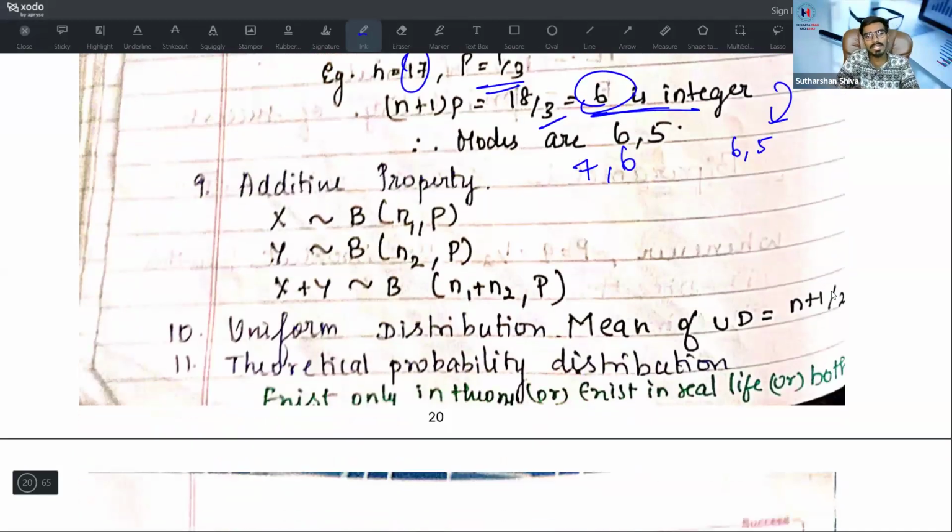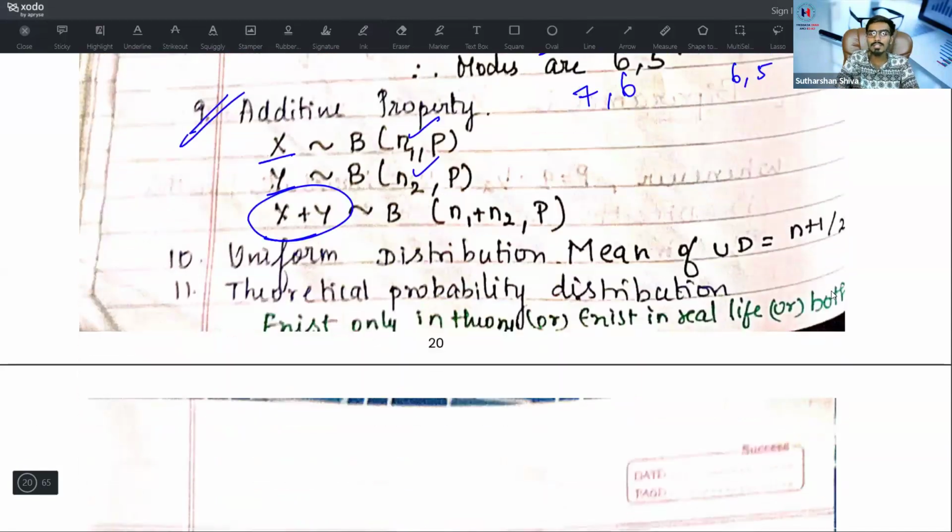Next, the ninth one, the additive property. When they give an x value and a y value and ask for x plus y, you need to add n1 plus n2, comma p. That's it. Next, the tenth one, uniform distribution. Suppose they are testing you on uniform distribution under binomial distribution. The mean of the uniform distribution is equal to (n plus 1) divided by 2.